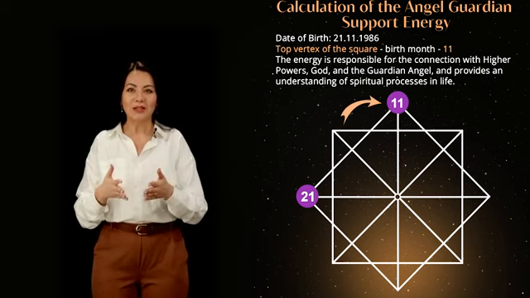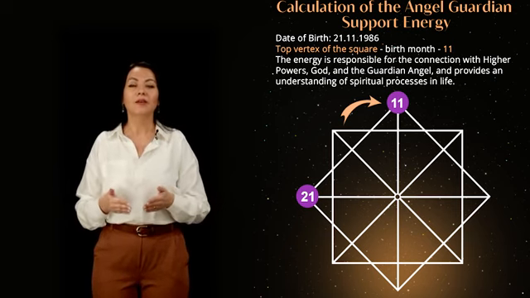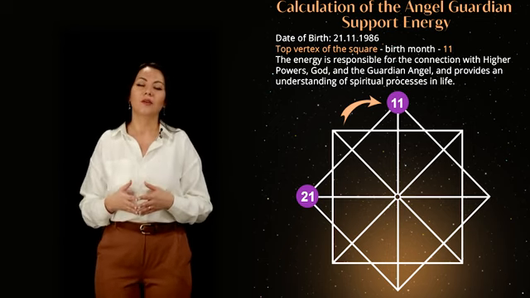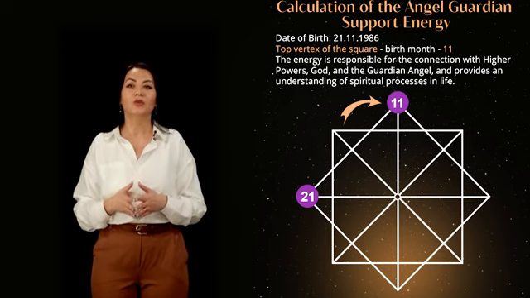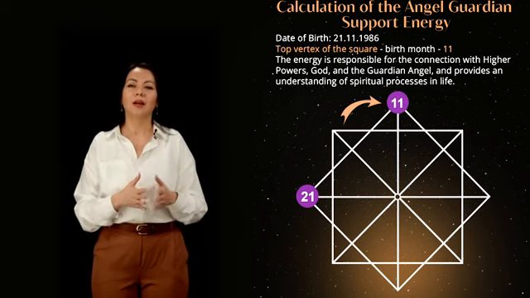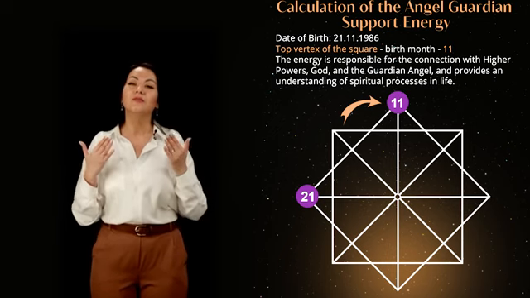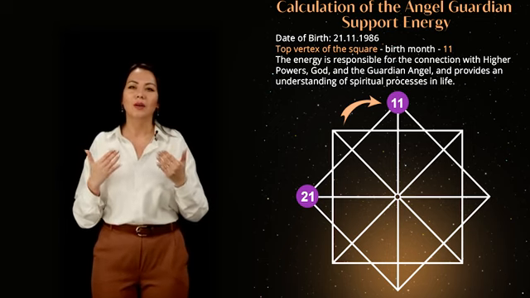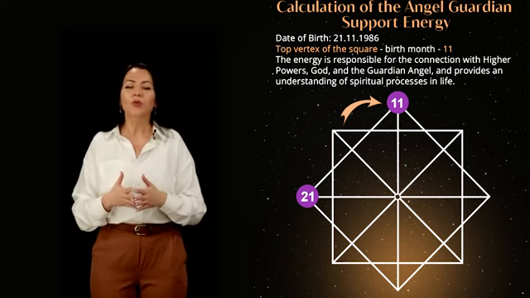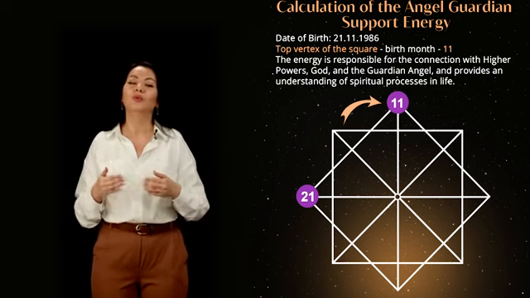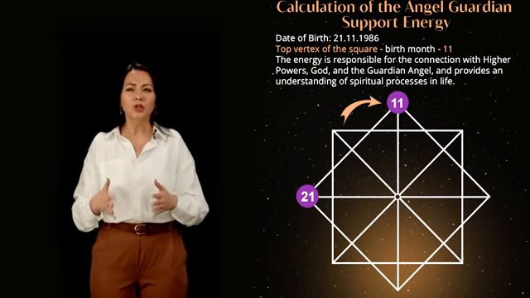The next position is the vertex of the diagonal square in the matrix, which represents the energy of your birth month. In our example, the person is born in November, so the value of the vertex is 11th energy. The energy corresponding to the birth month is responsible for the connection with higher powers, God, in other words, our connection with the sky. Here we are talking about non-material manifestations of character, spiritual aspects. The manifestation of all the energies on the line of the sky may not be as obvious outwardly as those on the line of the earth.